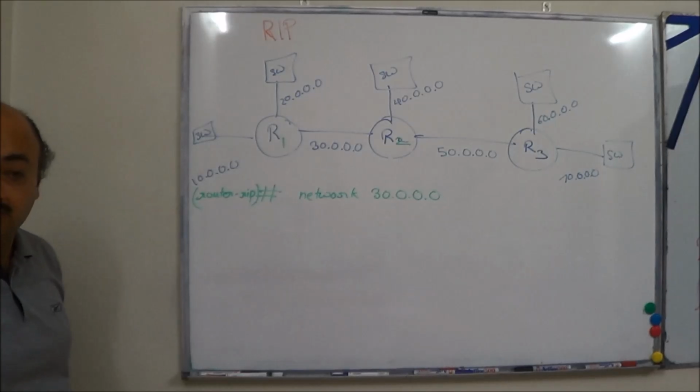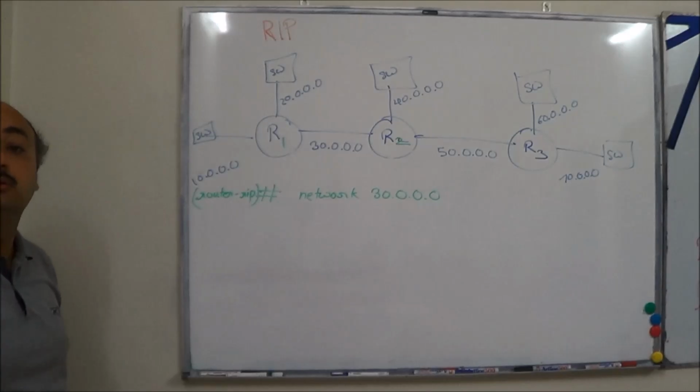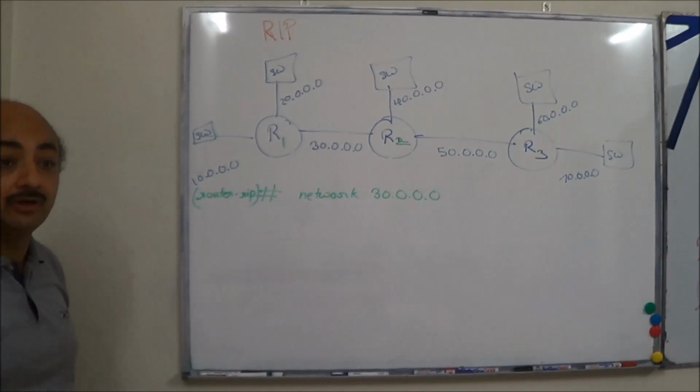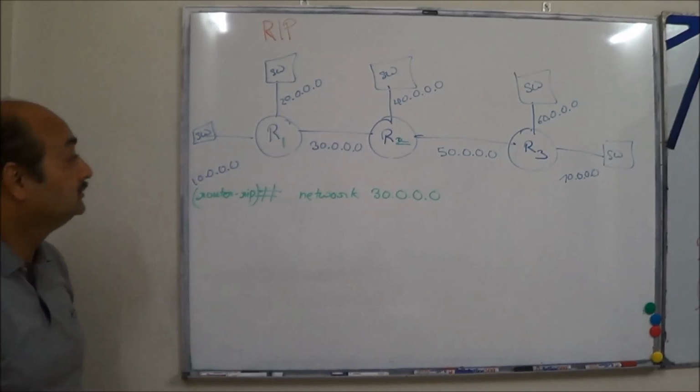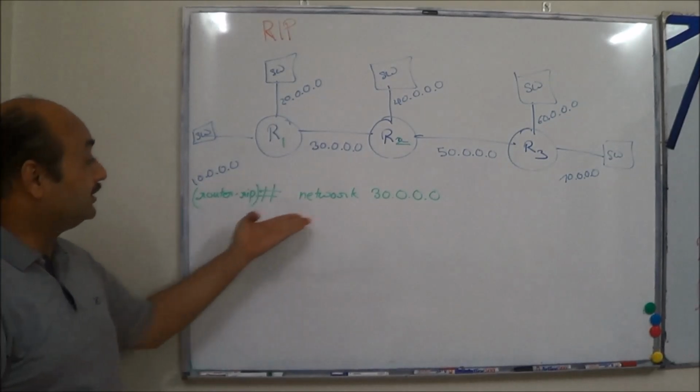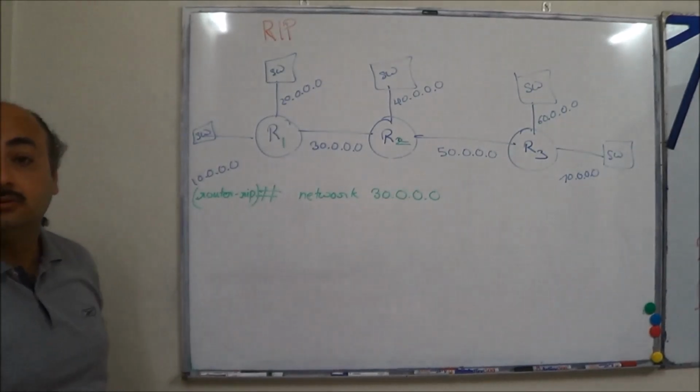R2. Now R2 got the information about which network? 30, 40 and 50. Where did it get 40? 20. Say that again. 10, 20. Where did 10 and 20 come from? We advertised 10 and 20 yet? No. We have only given one statement, right?